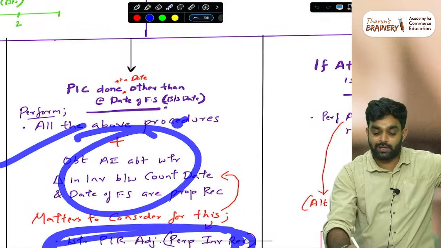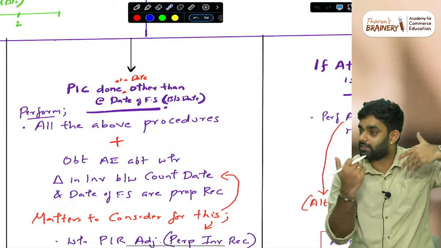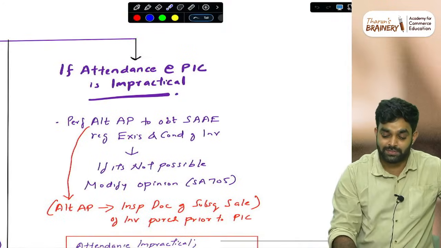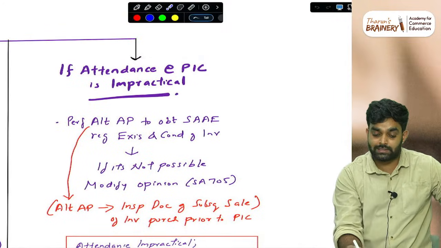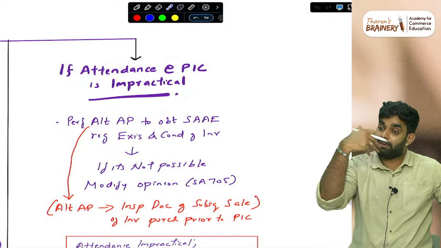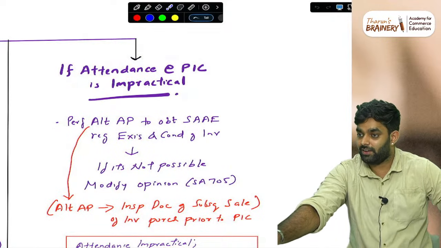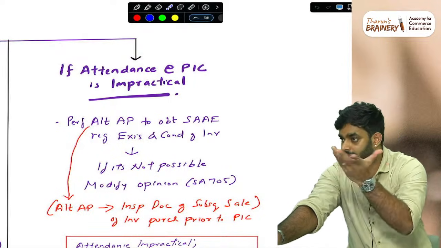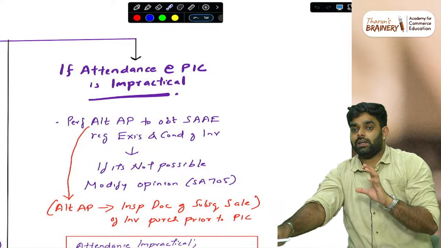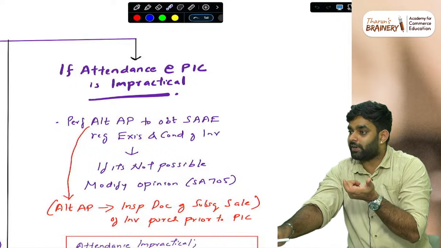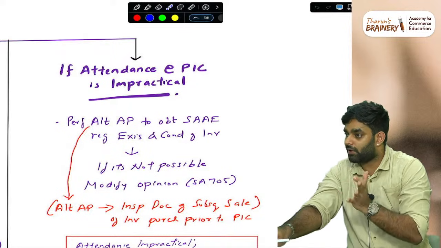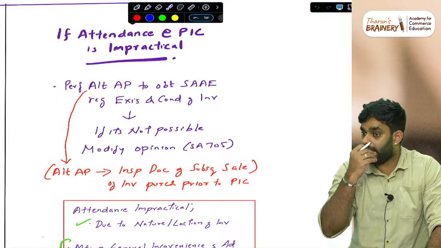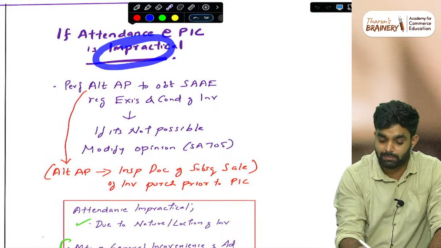Okay, alternative date plus intervening procedures on the transactions, but don't miss this. Then comes, if attendance at physical inventory counting is impractical. What do you mean by impractical? It cannot be done. You would have studied this earlier also. And the reason should be a genuine reason. The matter of time or cost involved is not a valid reason. Impractical is not that he can do it but is not doing it. Some genuine issue is coming.